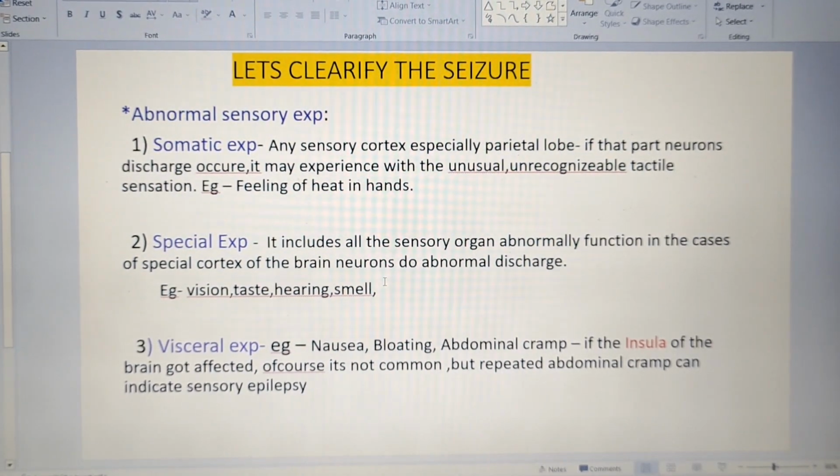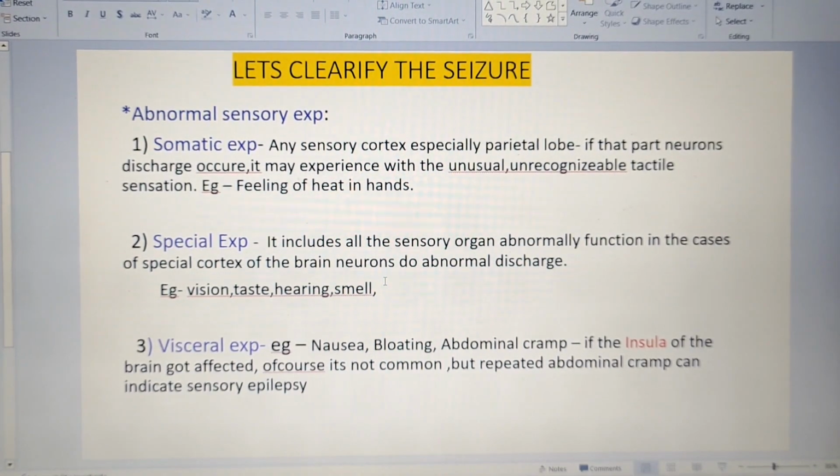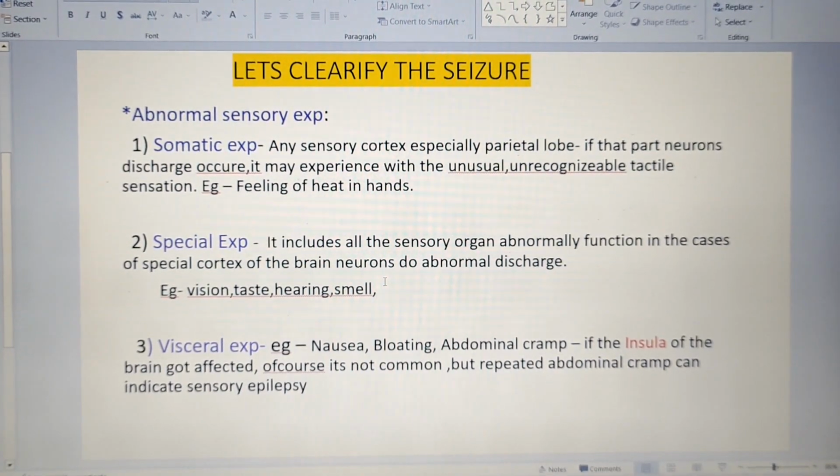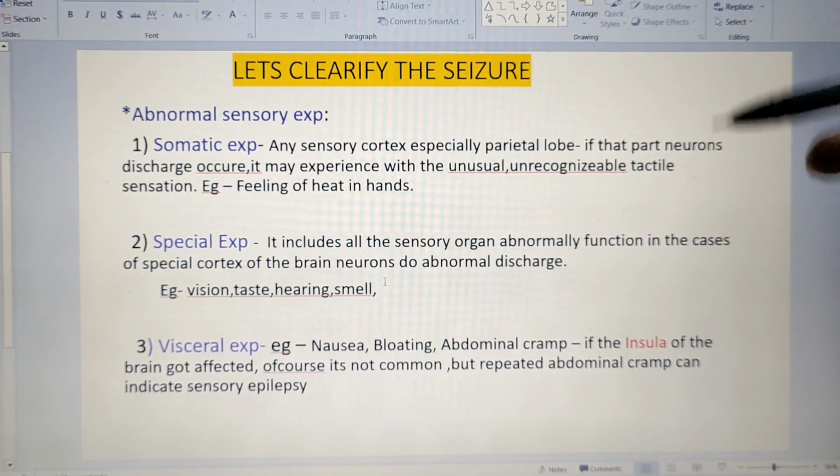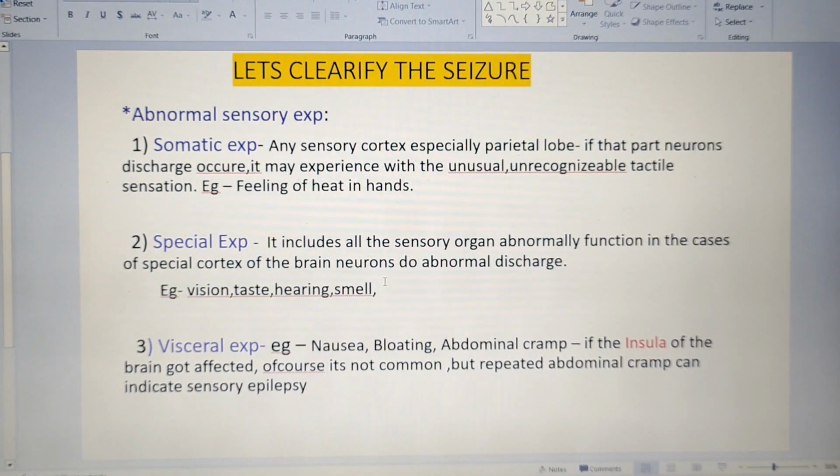Sometimes the patient will feel that someone is touching them. Sometimes the patient will feel that their hands are on fire, a burning sensation. We may find that everything is fine and think the patient is lying, but the patient is not lying. He is actually having those sensations. So don't ignore it. That is why I said previously that we are ignoring this abnormal sensory experience part completely in cases of seizure. So abnormal somatic experience, if it is occurring, can also be a cause of seizure.